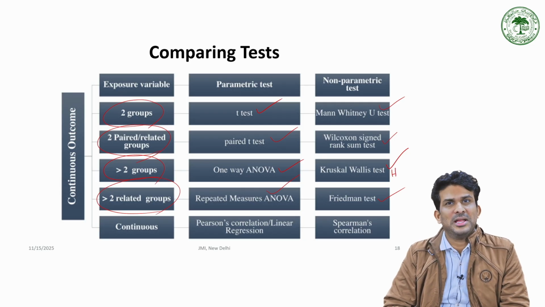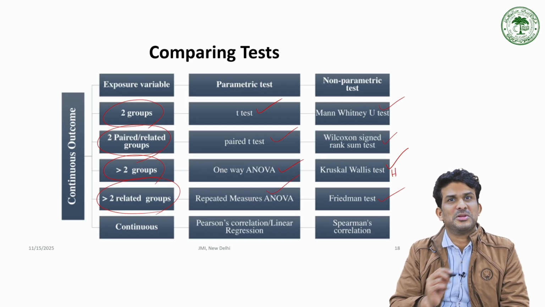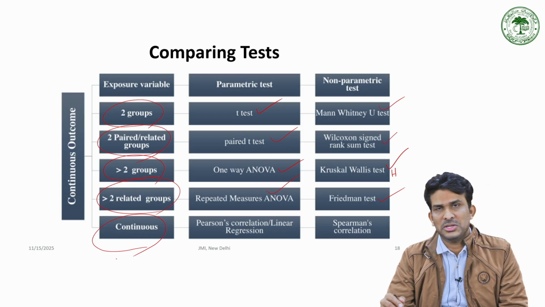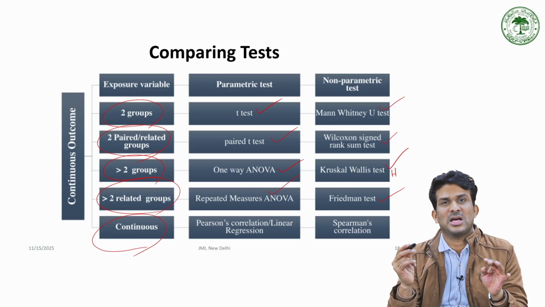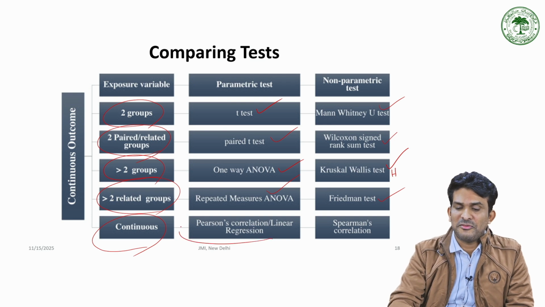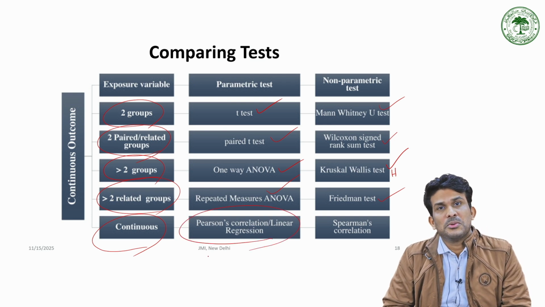When you are calculating a correlation or relationship between two variables, both continuous variables of the same kind, if it is parametric, definitely the Pearson's product moment correlation will be used.